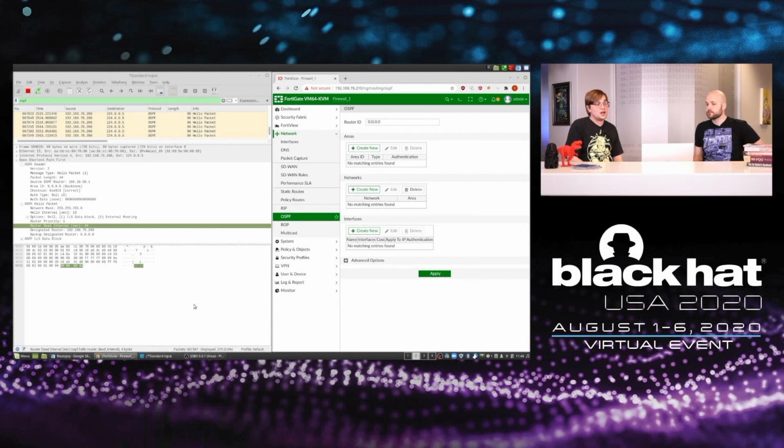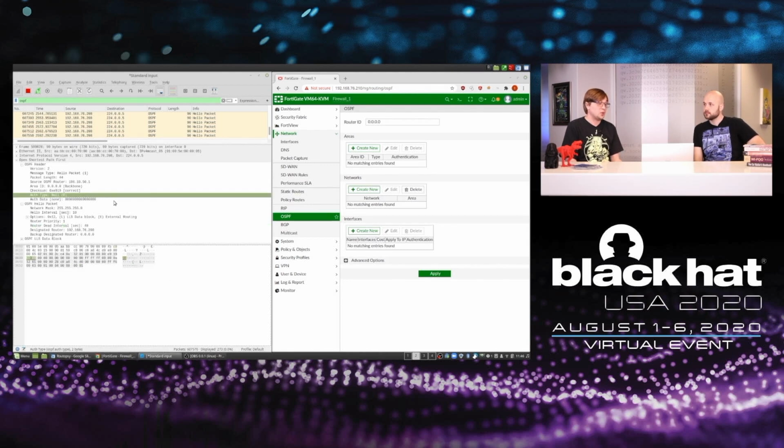Okay, so on the left, we have a Wireshark capture running on the attacker machine, and you can see some OSPF hello packets. At this point in time, you should get excited just seeing the packets, never mind whether it's authed or not. It's a good sign already. On the right-hand side, we have our attacker FortiGate, which is essentially our rogue router or rogue firewall. All that we have to do is match the parameters in the hello packet and configure them in the FortiGate, and then we'll become a routing neighbor.